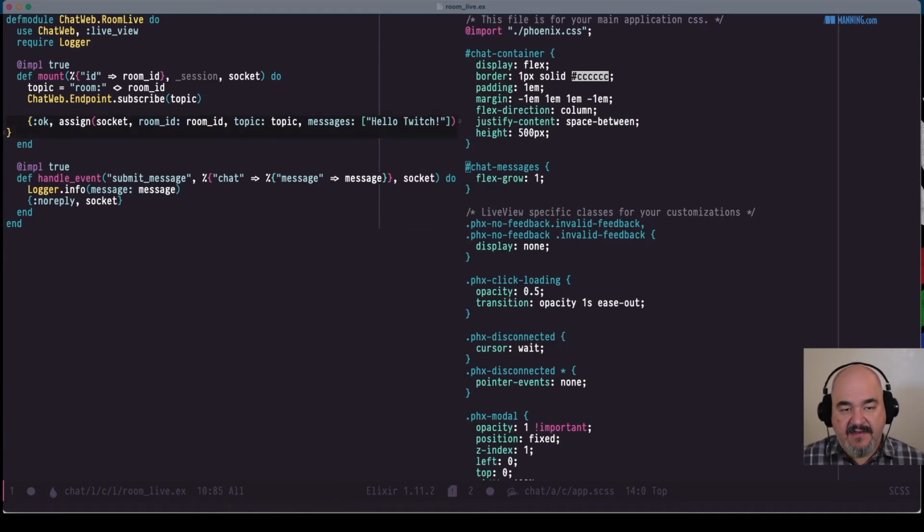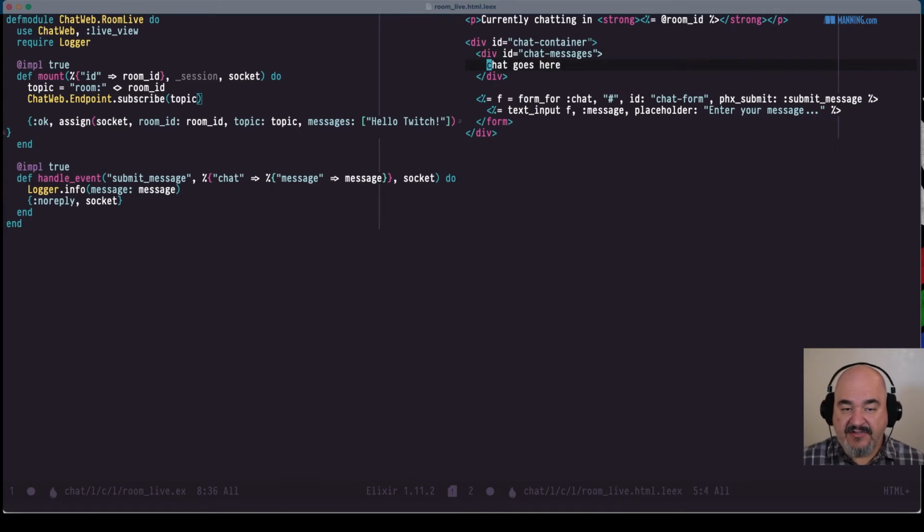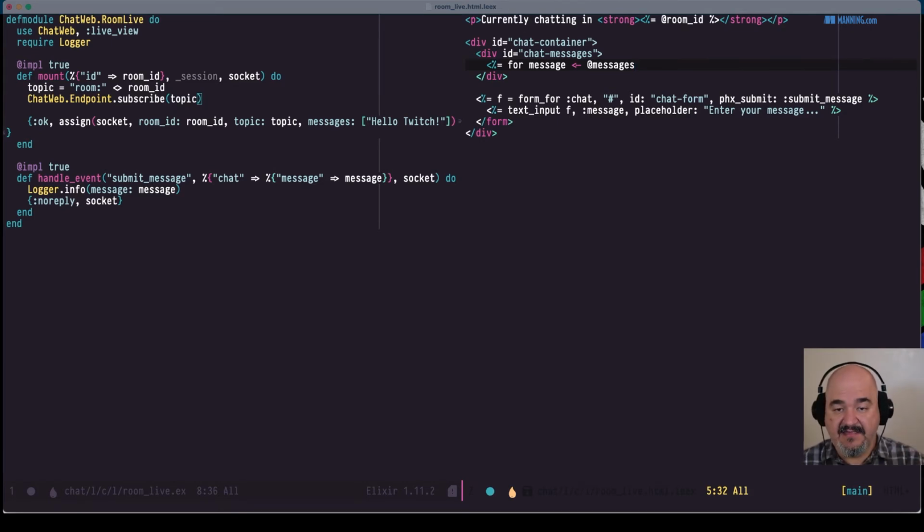And now what are we going to do with that? We're not doing anything with the topic. We're not doing anything with the messages. And even though we've subscribed to the topic, we haven't done anything in terms of sending messages to that topic. But we'll do that in a second. For now, let's go back to our HTML. And where it says chat goes here, let's actually list out the messages. So we'll say for message in messages, and again, we have that little @ symbol because we've assigned this to the socket, so it's available within the view template.